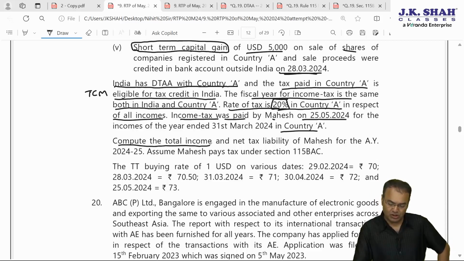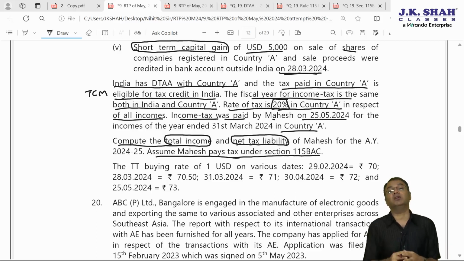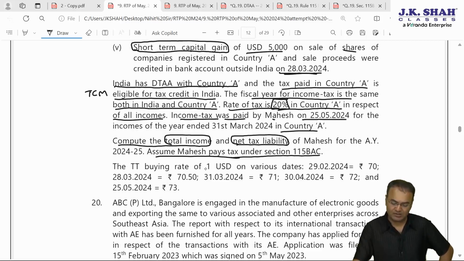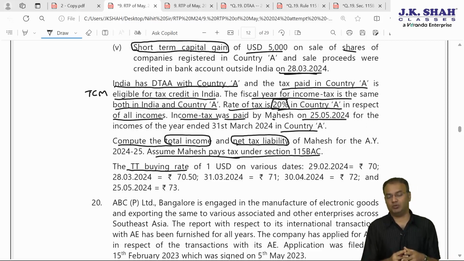That's it. Compute the total income and the net tax liability of Mahesh for the AY 24-25. Assume Mahesh pays tax under section 115BAC. This is the most important part. It is clearly given that he is opting for 115BAC and not for the normal tax regime. TT buying rate, last paragraph, of $1 on various dates. TT buying rate means the exchange rate of State Bank of India. On various days: 29 February 2024, 70 rupees; 28th March 24, 70.50 rupees; 31st March 24, 71; 30th April 24, 72; and on 25th May 2024, 73 rupees.